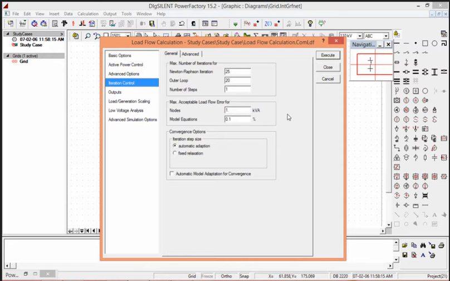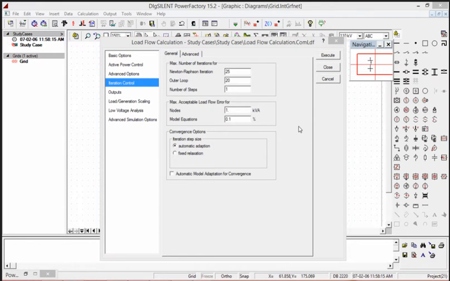We can also control the outer loop, number of steps, and the number of iterations while calculation. Convergence options can be fixed or can be automatic adaptation. So likewise, different analysis features are there to analyze and give some specific requirement wise as our study case requires.